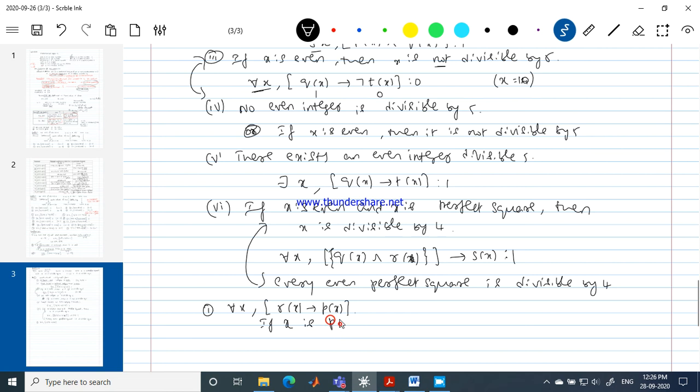If x is a perfect square, then x is greater than 0. You can write it like this, or otherwise we can put it like this. Please keep this in mind, it is also correct: every perfect square is a positive integer.